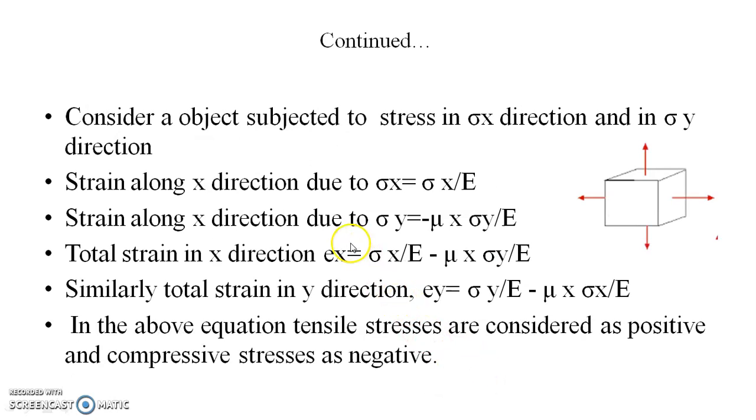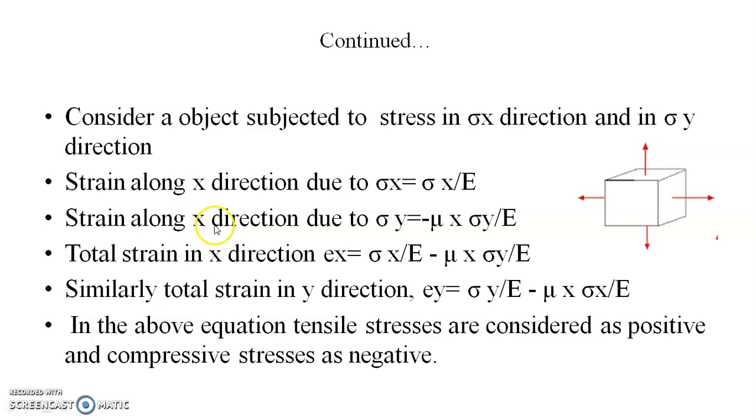Now consider an object subjected to stress in x direction and y direction. Now there are two stresses, so we consider the effect of both the stresses in any direction. We'll consider the strain along x direction due to sigma x. Along this direction, the strain because of this stress is given by sigma x upon E. As we know, modulus of elasticity E is equal to sigma upon epsilon, that is strain. So strain will be equal to stress upon modulus of elasticity E, sigma x upon E.